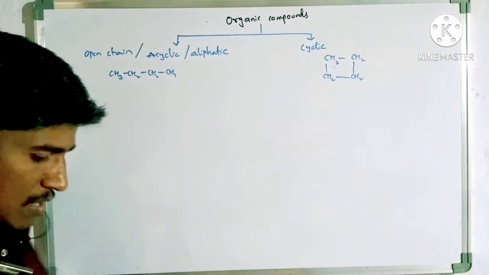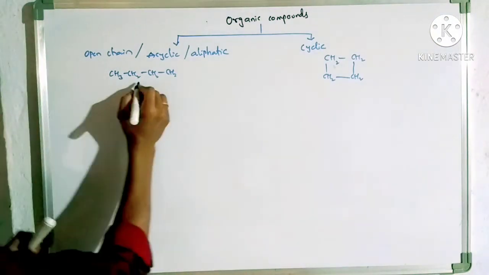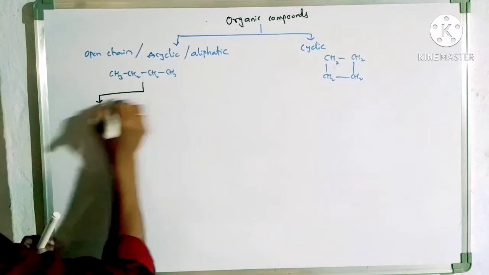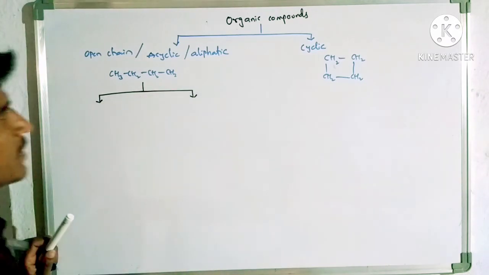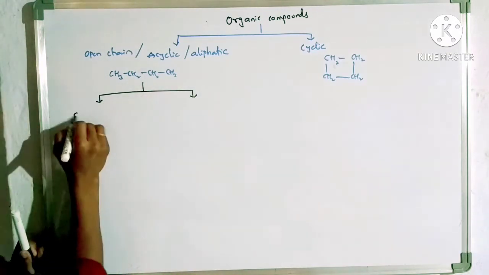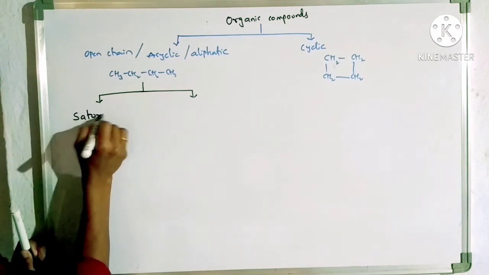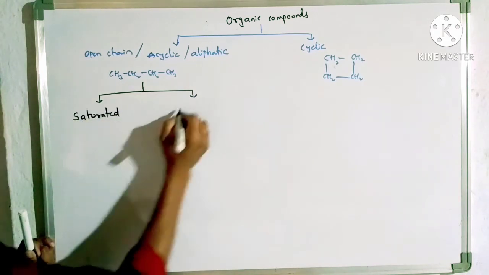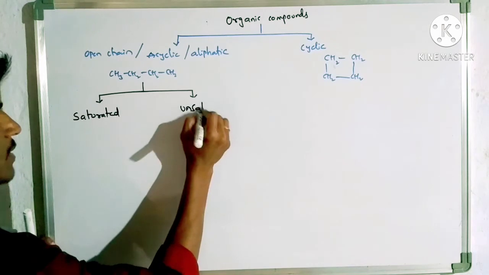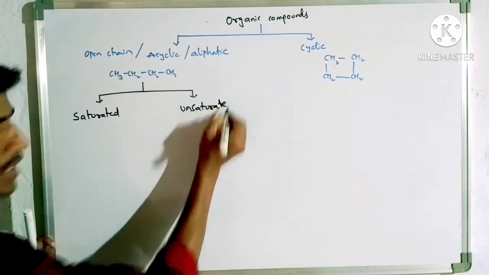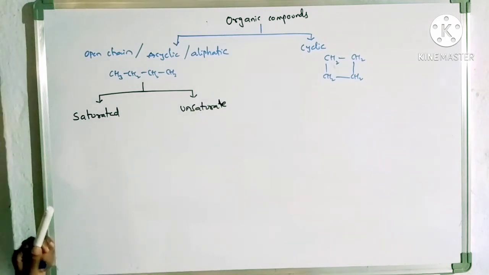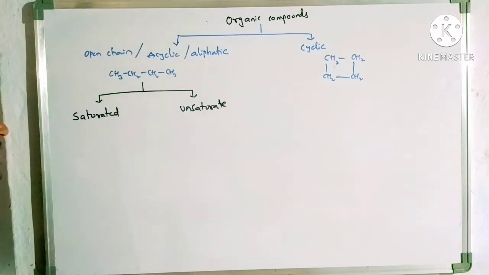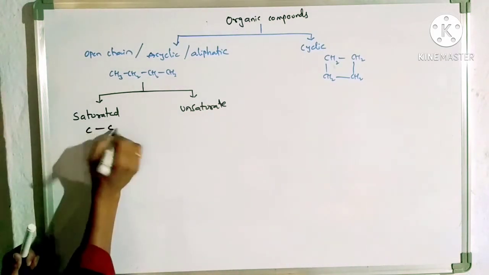Open chain hydrocarbons are classified into two types: one is saturated and another is unsaturated. Saturated means it has only C-C single bonds.